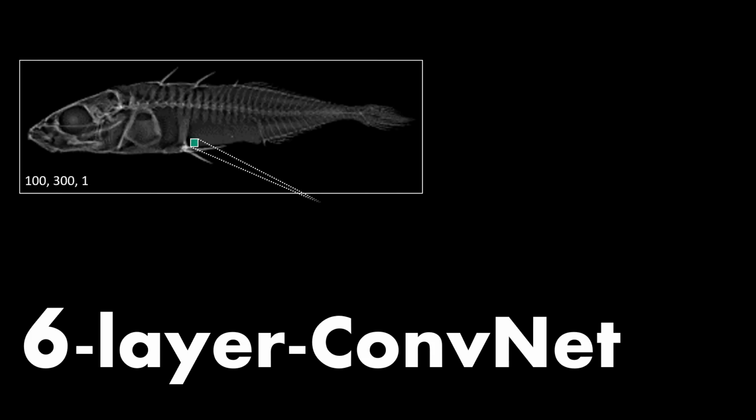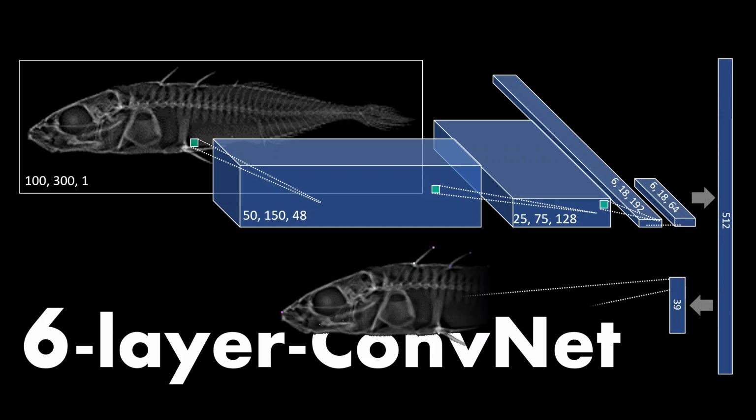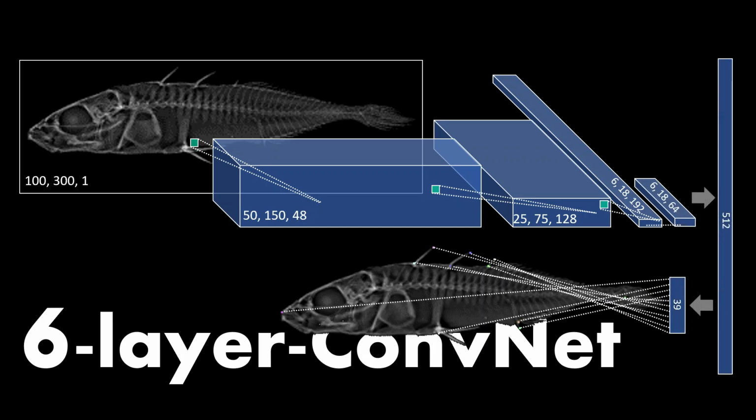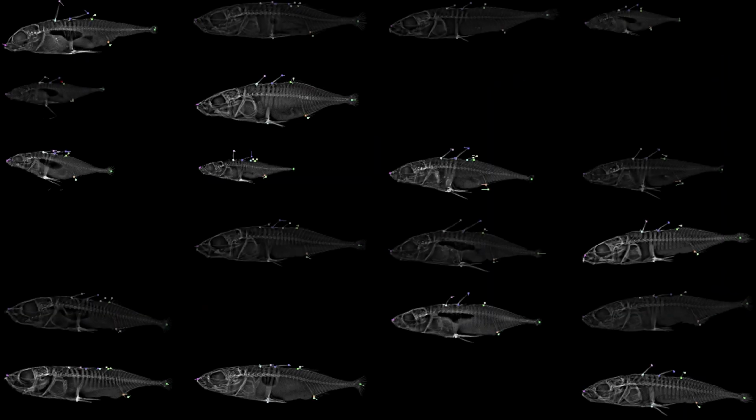The final model is a 6-layer convolutional network. Preprocessed inputs pass through 4 convolutional layers and 1 dense layer, with the final layer outputting XY coordinates of key marks of the fish. Trained with 3,000 fishes, the model performs reasonably well.